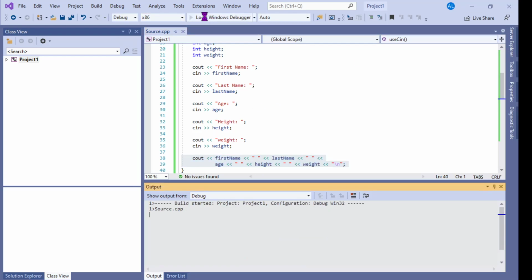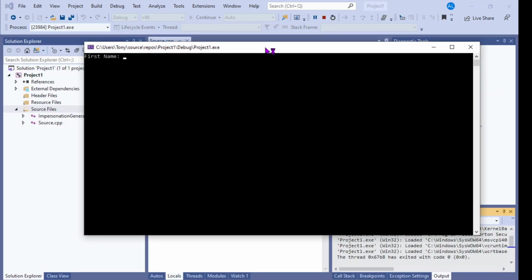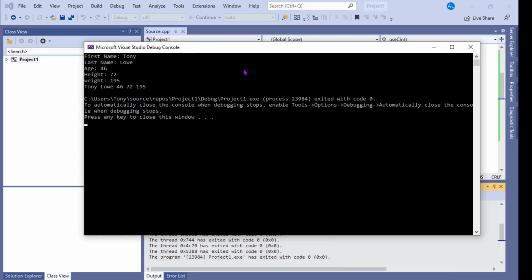I'm going to go ahead and run my code here. First name is Tony. Last name is Lowe. Age, I'm 46 now. Height, 72. And I'm rocking around 195. And so there, Tony Lowe's age, weight, and height. It all prints out nice and clean there.